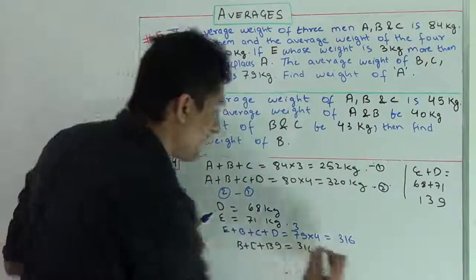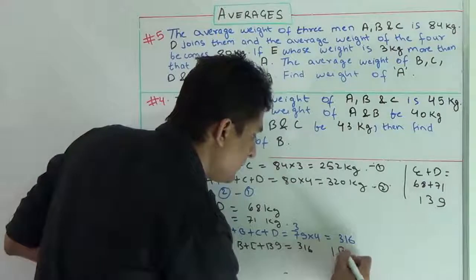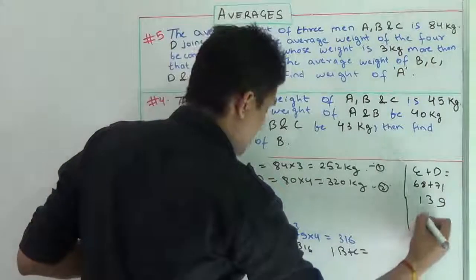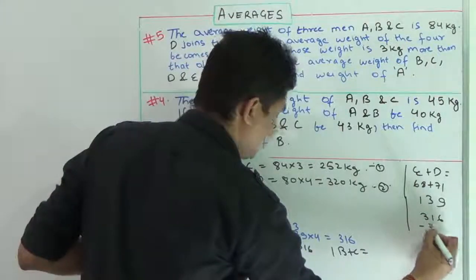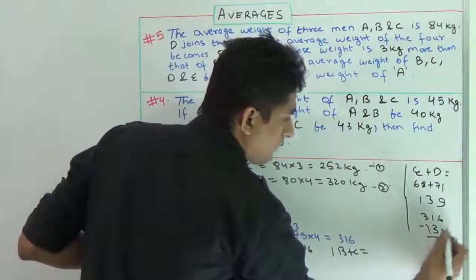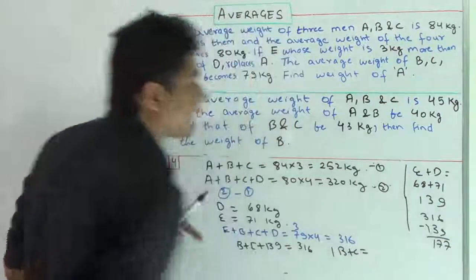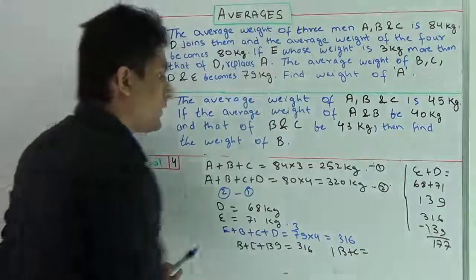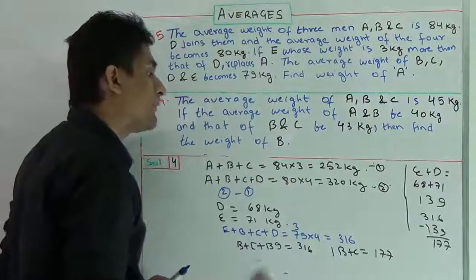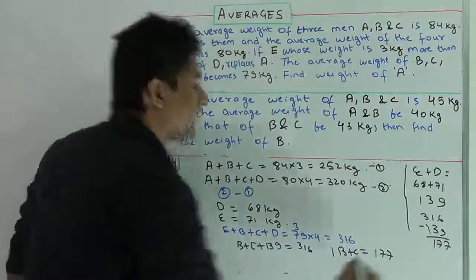From here I'll get the value of B plus C. It will be 316 minus 139, which will come out to be 177. So the weight of B plus C is 177 kg.